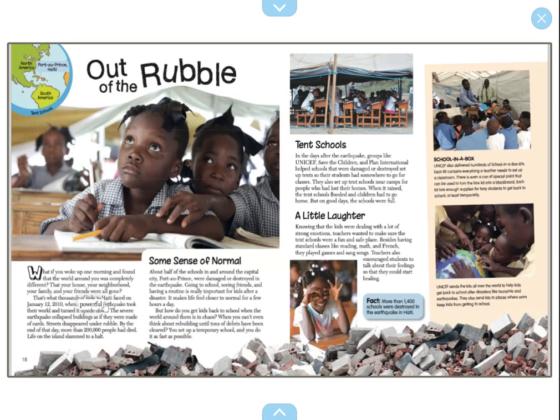That's what thousands of kids in Haiti faced on January 12th, 2010, when a powerful earthquake took their world and turned it upside down. Do you hear a word inside of powerful? What word do you hear inside powerful? I hear the word power. So the earthquake in Haiti was a strong, powerful earthquake. What happened to the buildings because of the earthquake?